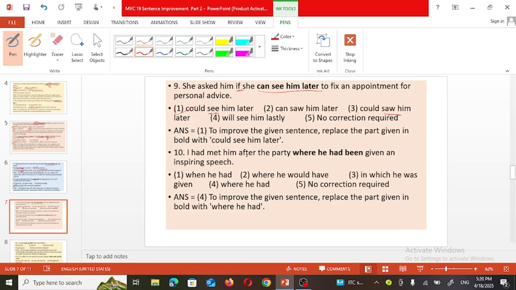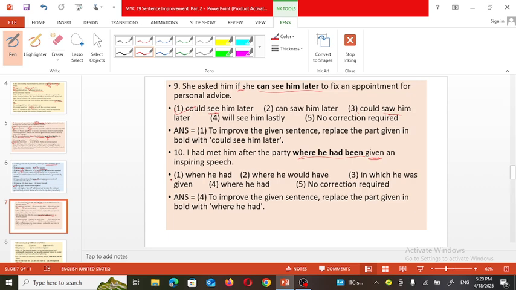I had met him after the party where he had been given an inspiring speech. Sorry, he had been given. Had been is used, and given is written here. When we are using has, have, had and been, when we want to make the sentence present perfect continuous or past perfect continuous tense, in such case we are using has or have been and then the verb plus ing form of the verb. So here we need to make some changes in the sentence.